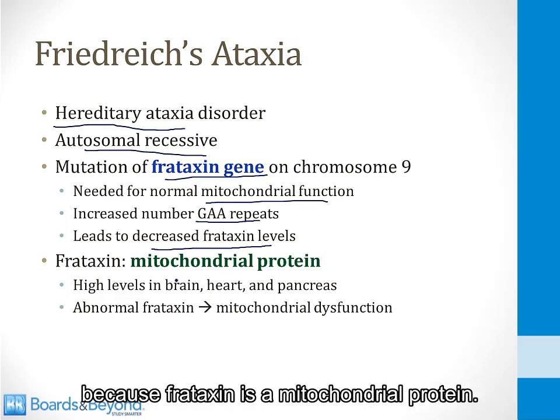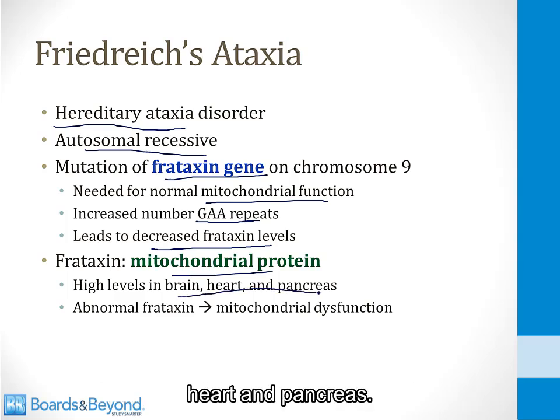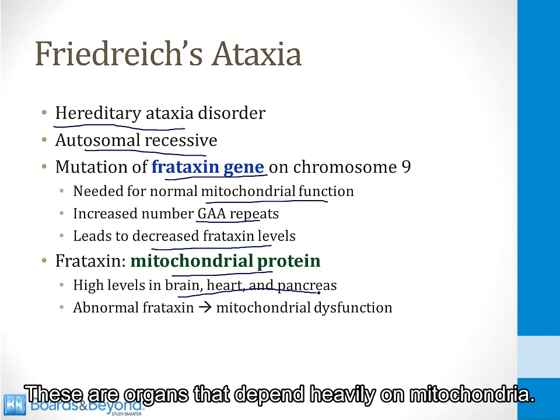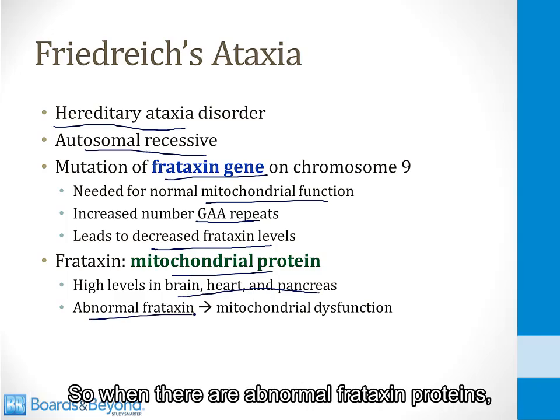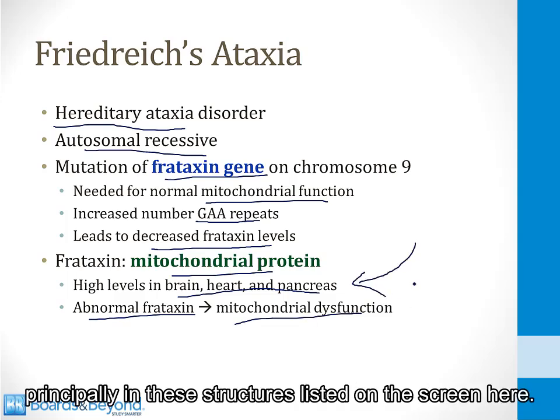Because frataxin is a mitochondrial protein, there are high levels found in the brain, heart, and pancreas. These are organs that depend heavily on mitochondria. So when there are abnormal frataxin proteins, this leads to mitochondrial dysfunction, principally in these structures listed on the screen here.